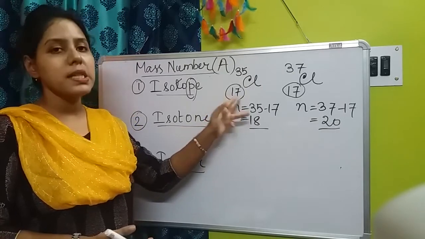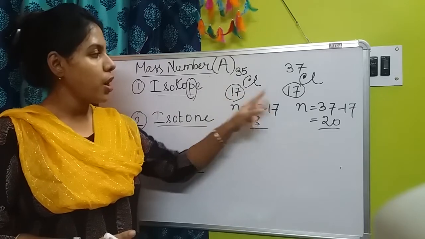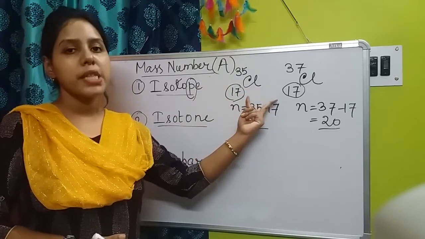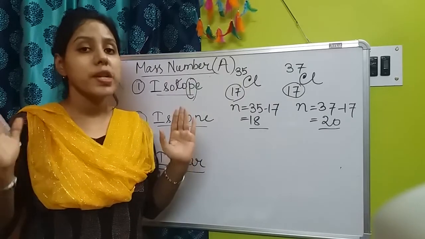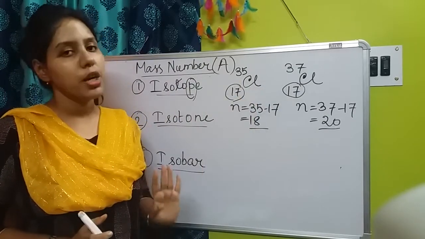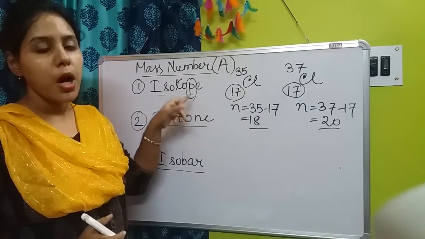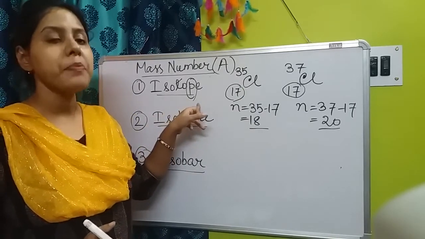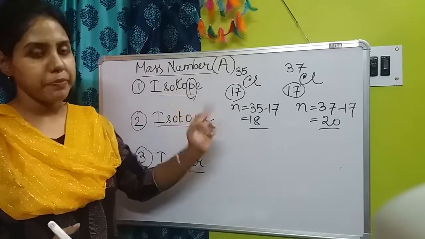So 17 means which element? Chlorine. So whenever the atomic number is same for them, that means they are representing the atoms of same element and both of them are chlorine. Okay, so for isotope, which number will be same for them? Right, P for proton, so the proton number will be same.